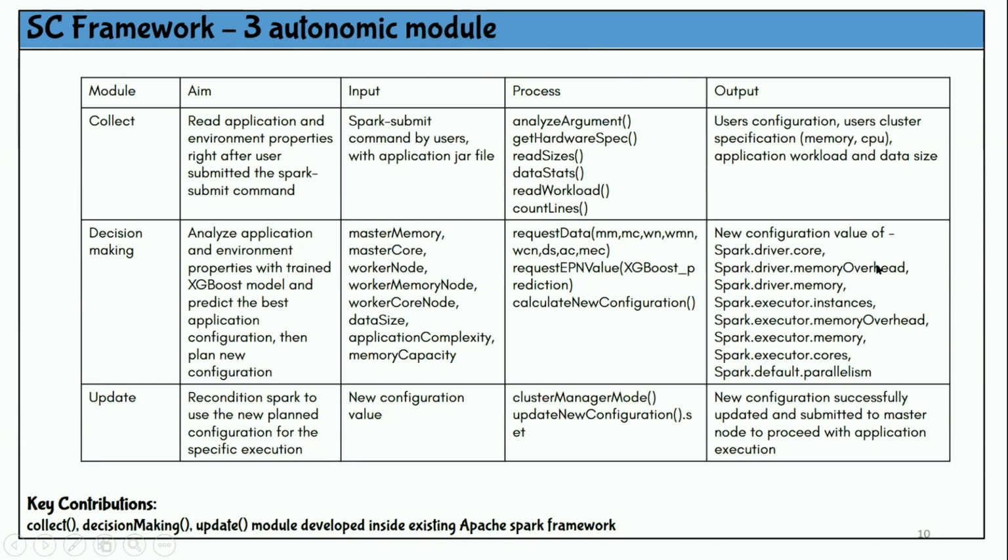So the driver core, memory overhead, memory instances, and then for executor memory, executor core, and default parallelism. And the last module is the update module. This module will condition Spark to use the new plan configuration for the specific execution. The input is the new configuration value decided by decision making, and then this module will output a new configuration, successfully updated and submitted to the master node to proceed with application execution in the worker node.